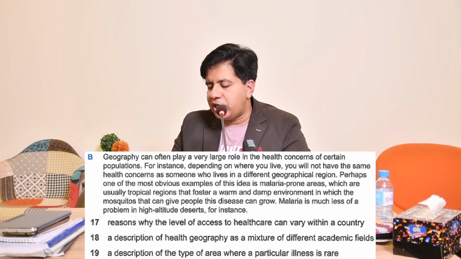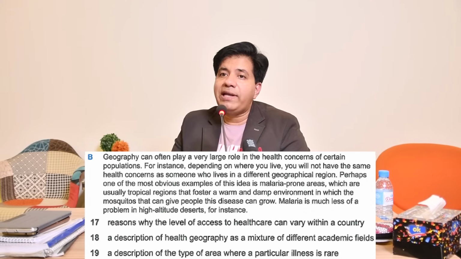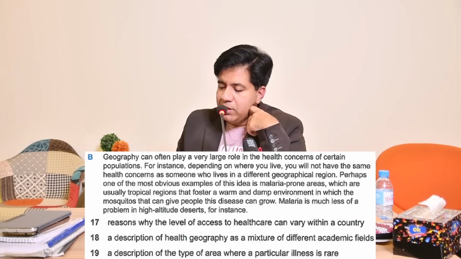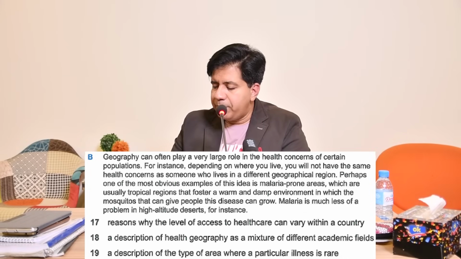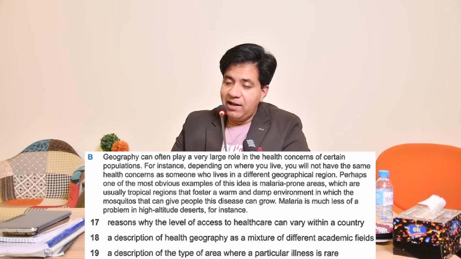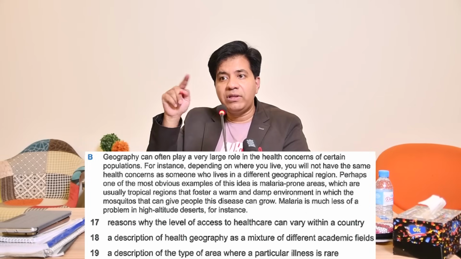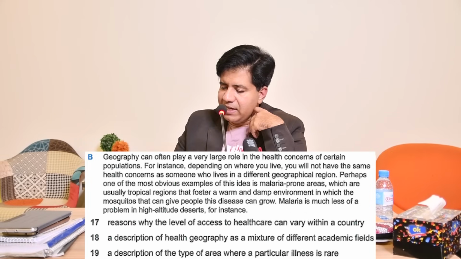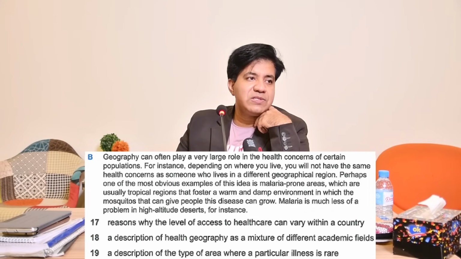Question 19, description of the type of area. Now tell me, what is the type of area? High altitude deserts. Now what is particular illness? Malaria. Exactly. Particular illness is malaria and type of area is high altitude deserts, right?